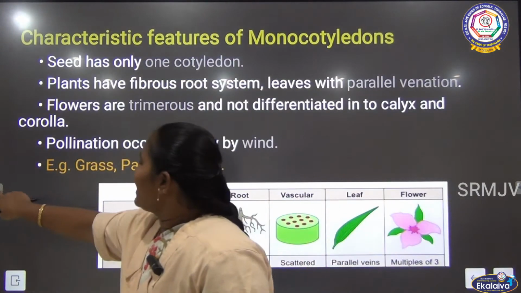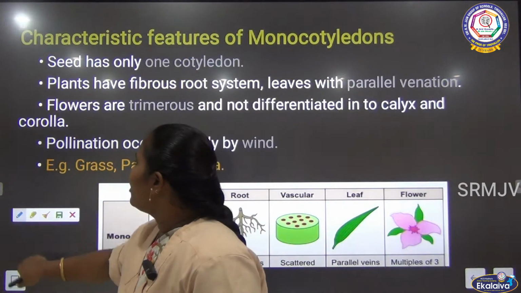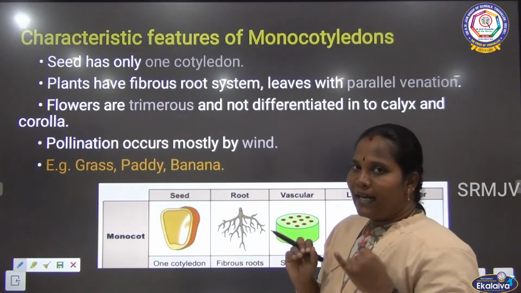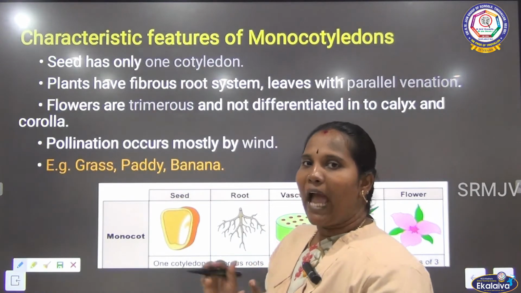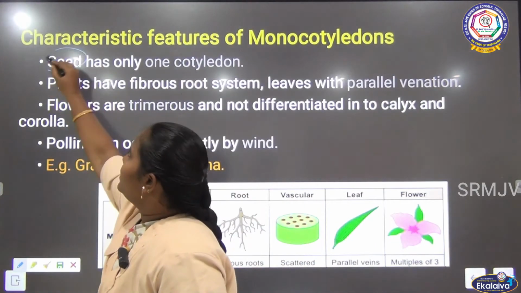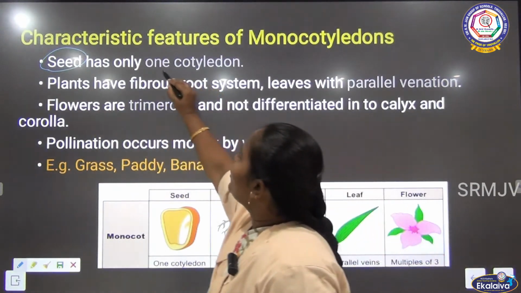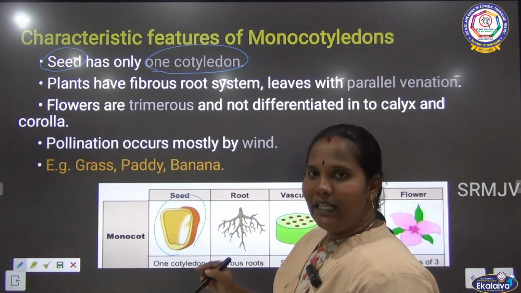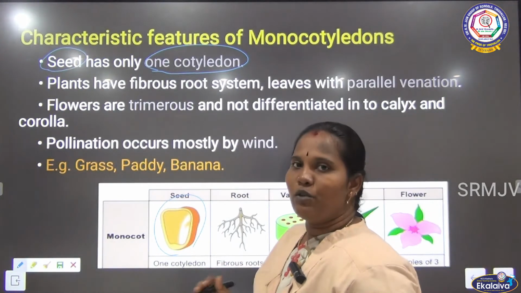Next one. First we have to see the characters of the monocotyledons. See, we know very well a plant has leaf, stem and then root, like these things. We have to see the characters one by one. First we have to see the sheet. Already I said that the sheet means it has one cotyledon. I told you, the sheet cannot be divided into pieces.